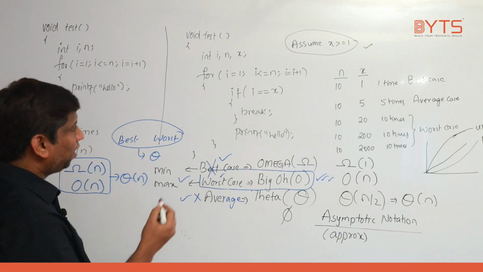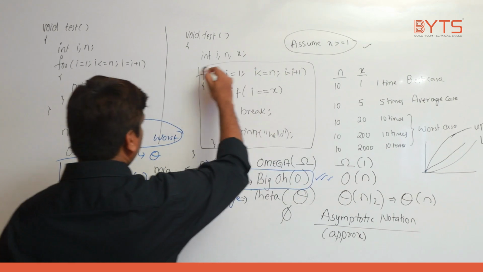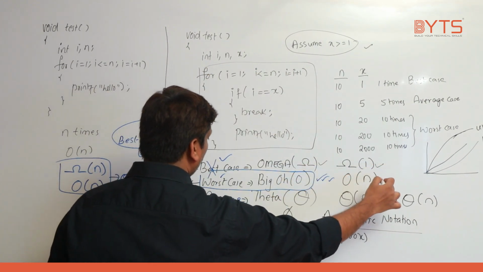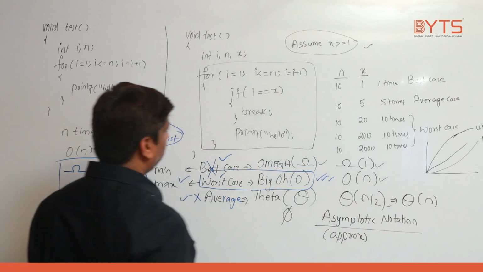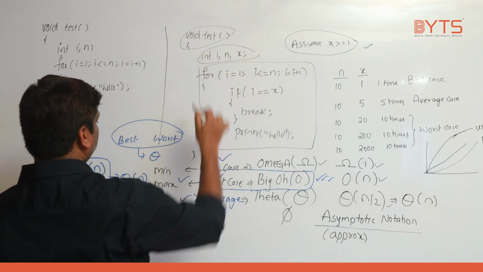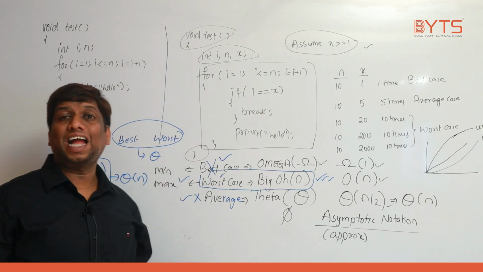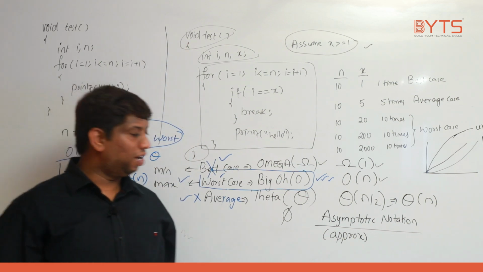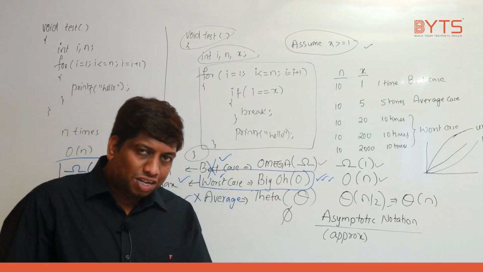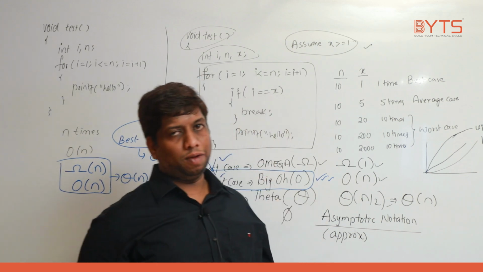See, strictly speaking, this is the time you estimated. What is the time of this one? Omega of 1, big O of n, or theta of n by 2 or n, right? But this one also takes some time, this one also takes some time, this one also will take some time, right? We are not calculating the exact time, we are just calculating the asymptotic time. Asymptotic time will always approach towards actual time, right?